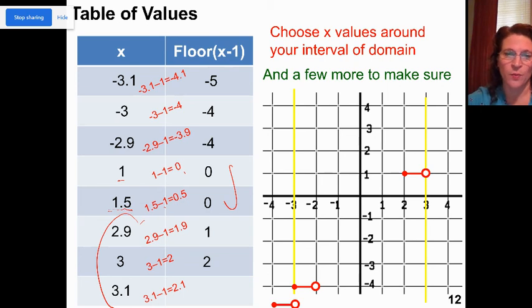And when I plug in 3.1, subtract 1, the floor is 2. So there's that point. And I just fill in everything in between. Okay, please let me know if you've got any questions.